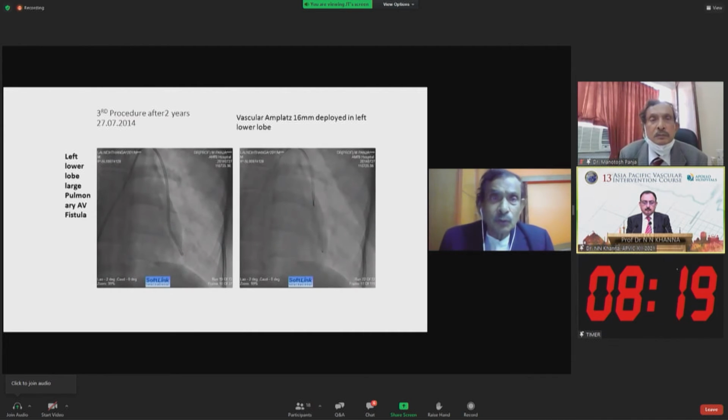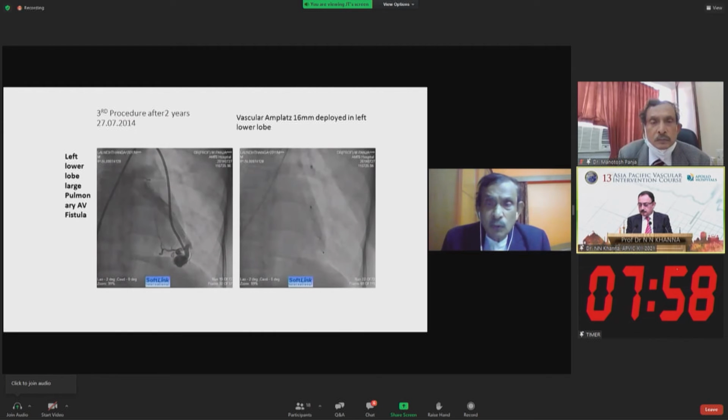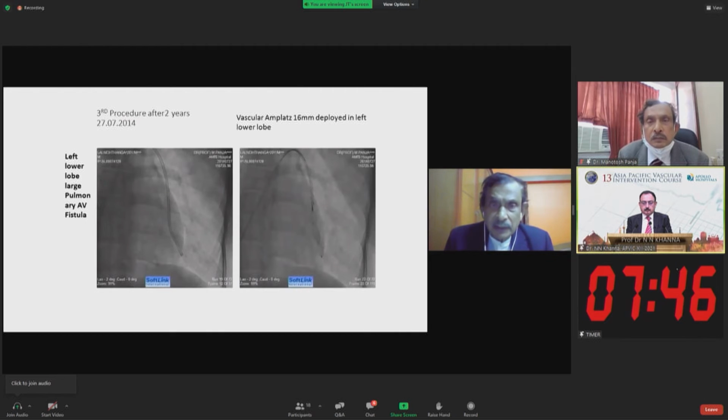And the third procedure was done after another 1 year, in July 2014. So that means altogether after 2 years, angiography shows some large arterial fistula with aneurysm located on the left lower lobe. Then a vascular plaque, the 6 millimeter diploid, in the left lower lobe, which is well demarcated on the left side.